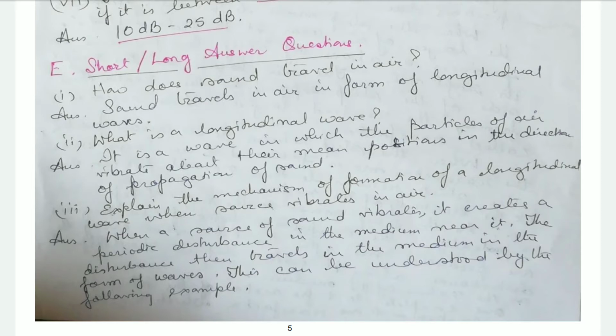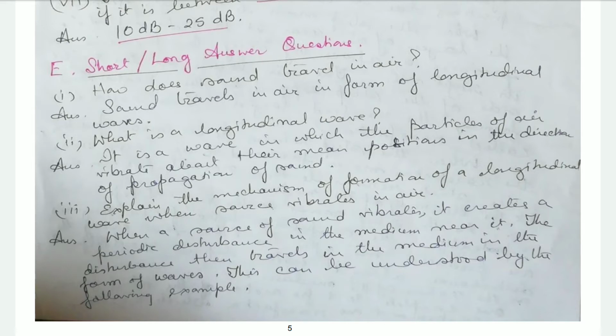Okay. So, the first one for you today is, how does sound travel in air? Sound travels in air in the form of longitudinal waves. Okay, what is a longitudinal wave? It is a wave in which the particles of air vibrate about their mean position in the direction of the propagation of the wave. So, in whichever direction the wave is moving, the particles of the air will also vibrate about their mean position in the direction of the propagation of the sound.